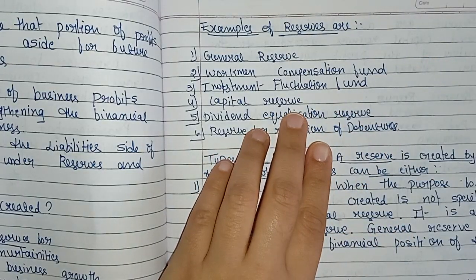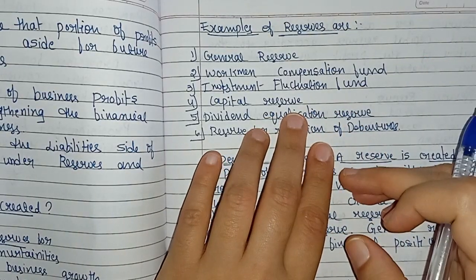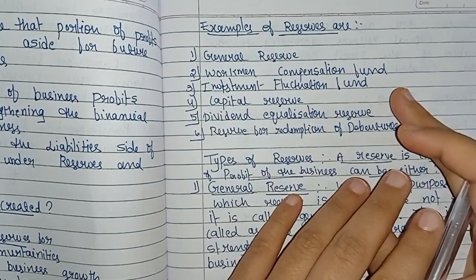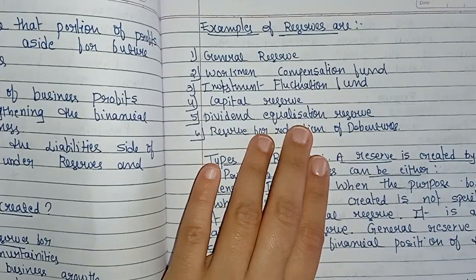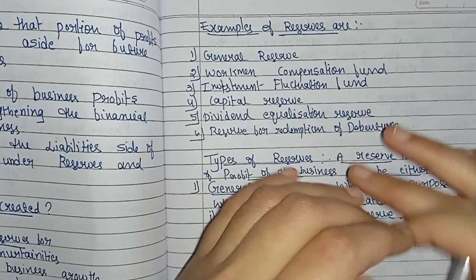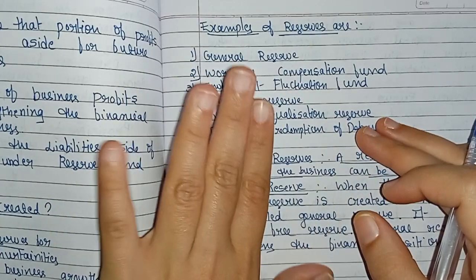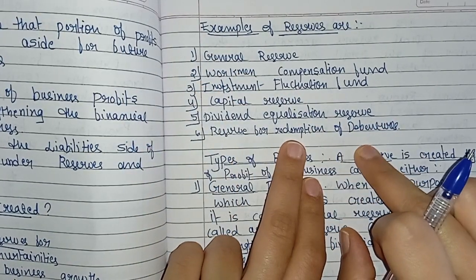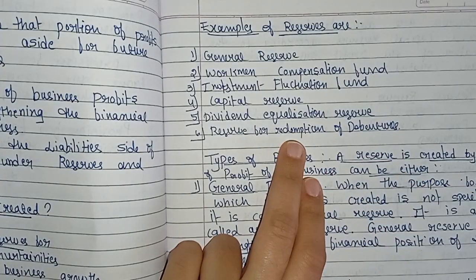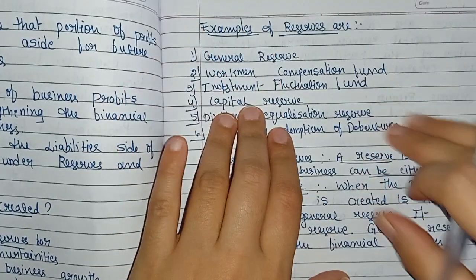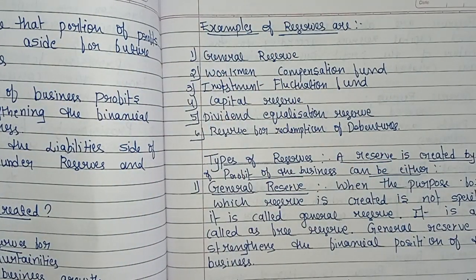And capital reserve, that is created from capital profits. Clear? Not from the business profits. And dividend equalization reserve, that is to maintain steady dividends in low profit years. Here we have already learnt, right? And next one, reserve for redemption of debentures, which means to repay the debentures in the future. So these are some examples of reserves. Clear? Now let's see the types of reserves.